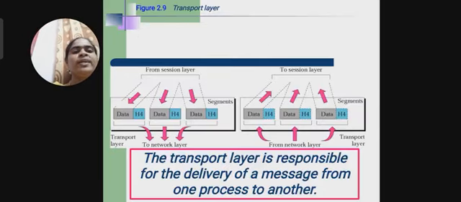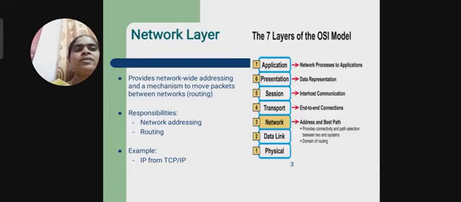The transport layer is responsible for the delivery of a message from one process to another. Here, from one session layer to another session layer, that is, from a source computer to a destination computer, we are sending the data. So how is the data to be transferred? Data along with the address.